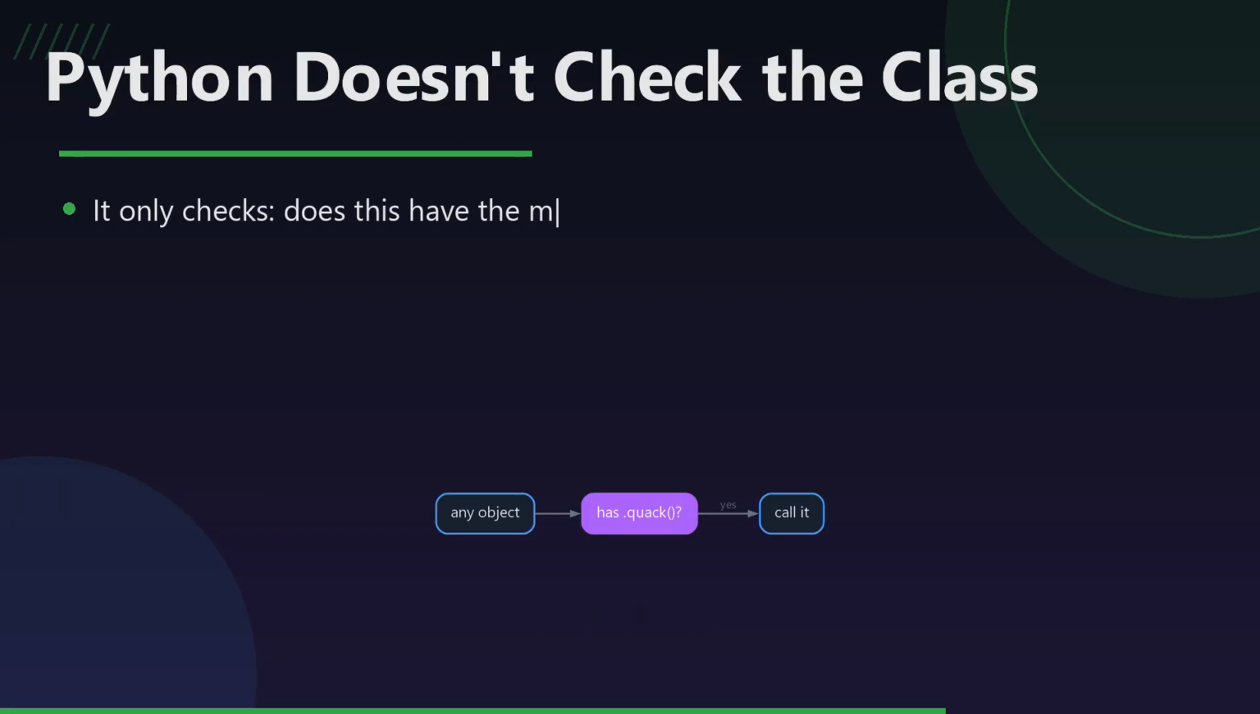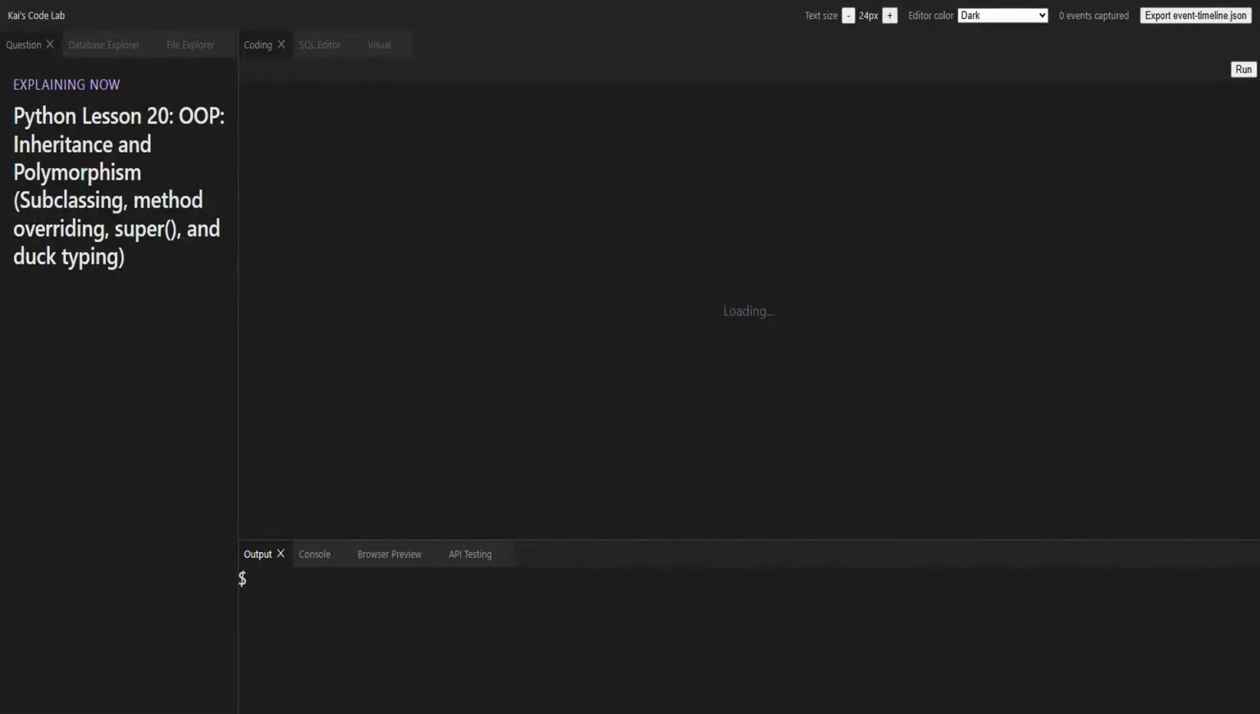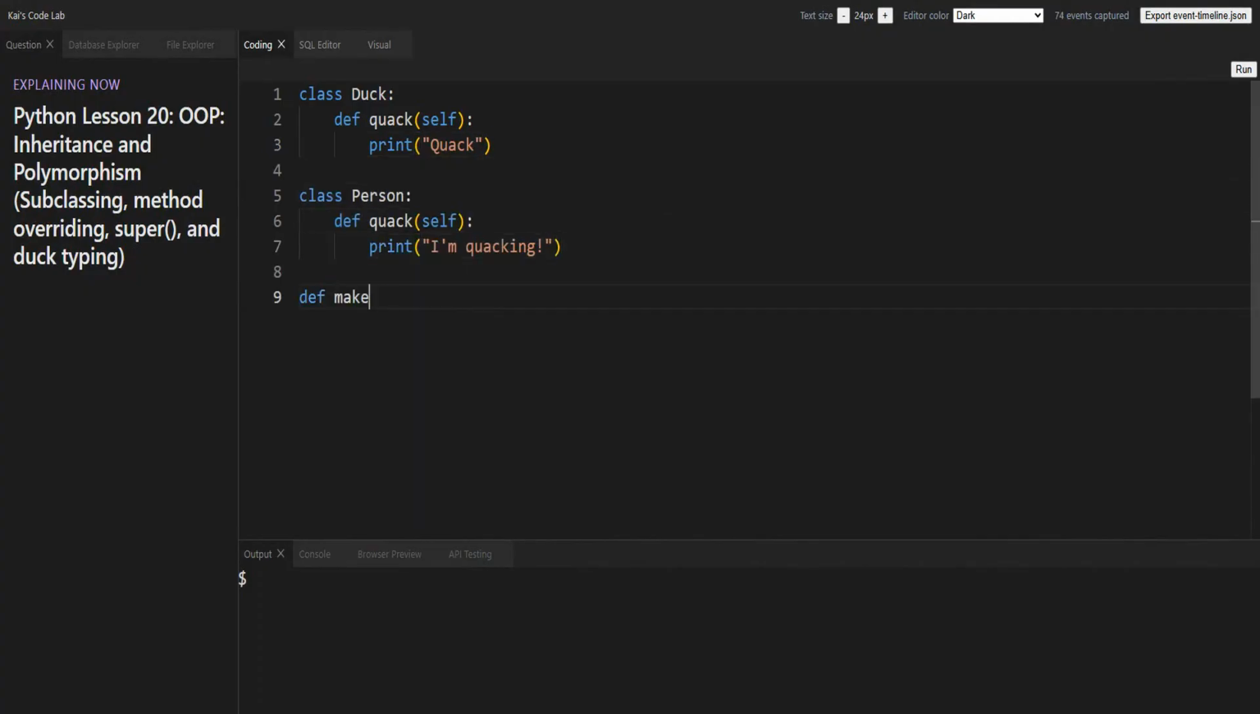Here's a question. Does an object calling makeSound actually need to inherit from Animal at all? In Python, no. Python doesn't check what class something is. It just checks whether the method you're calling actually exists on it. Person isn't a duck, doesn't inherit from anything duck related. But it has a quack method, so make it quack works on it anyway. In short, Python cares what an object can do, not what family tree it came from.